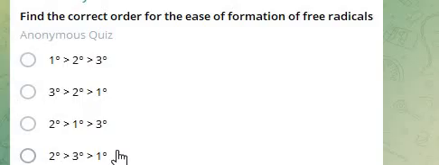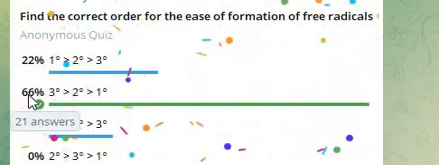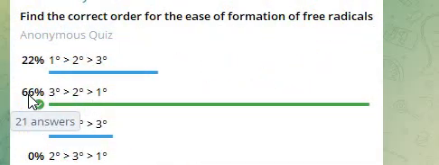So answer is 3 degree greater than 2 degree greater than 1 degree, because the order for the ease of formation and stability of alkyl free radicals is tertiary greater than secondary greater than primary.